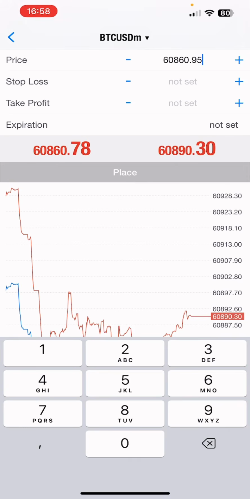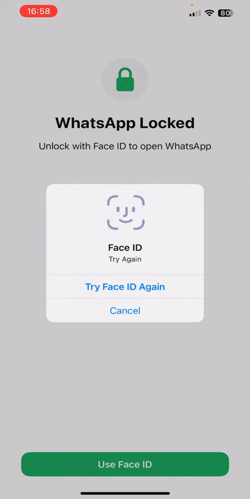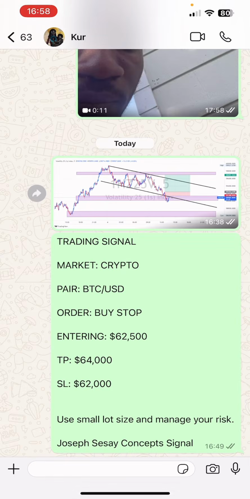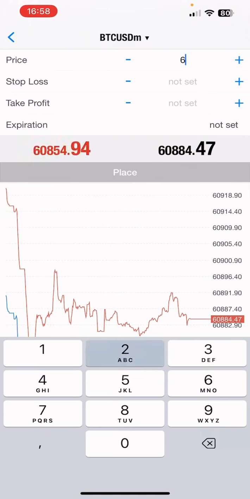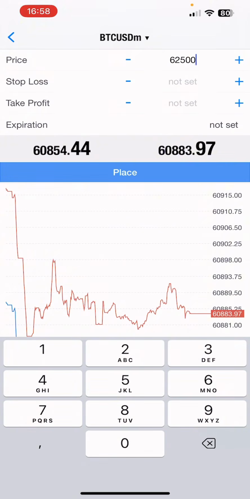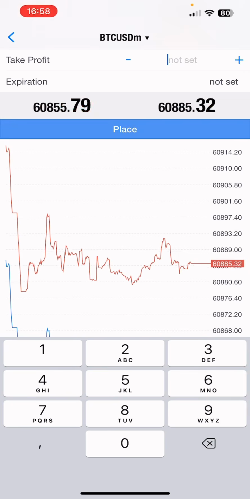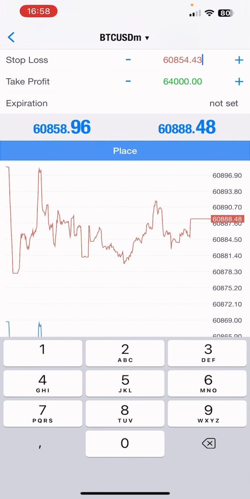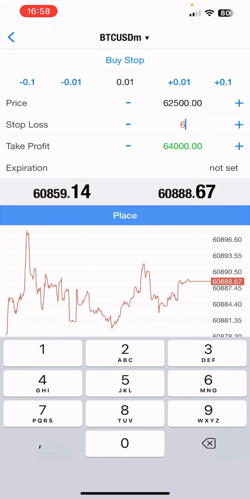Then you enter the price. You erase this price, and we are going to check the price. I said the entry price is 62,500. So you are going to put 62,500. The take profit is going to be 64,000, so you enter 64,000. And let's say the stop loss is going to be 62.